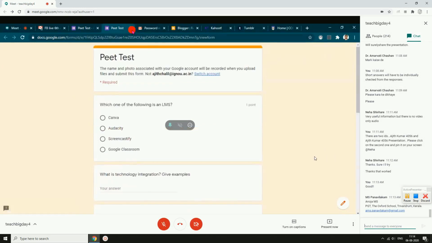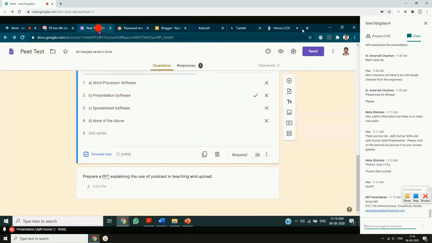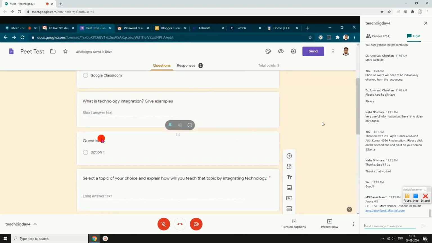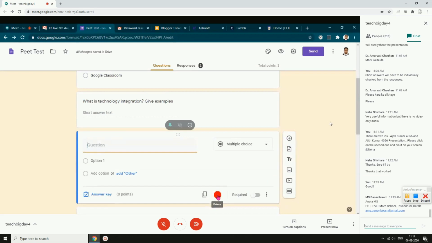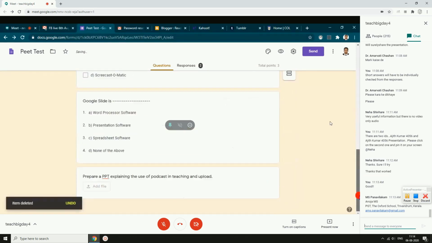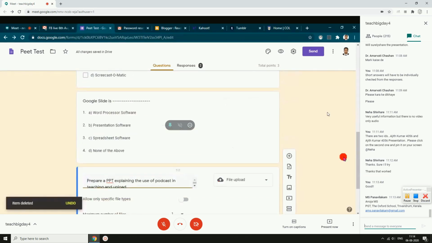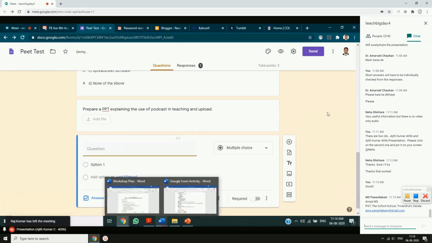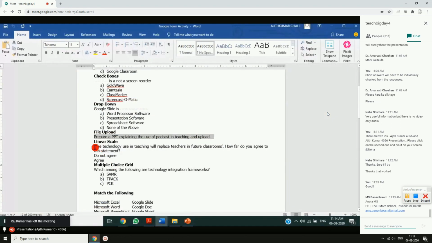I'll just close this. Now coming back, there was some mistake where we were seeing some option, this one. So we will delete this. Just click on that question paper and delete. That is done. Now come back to the last question. We were here, plus button. I'll just select another question, which is linear scale.